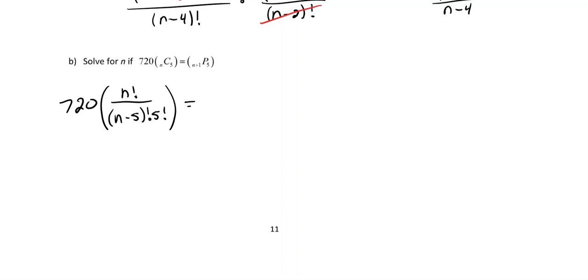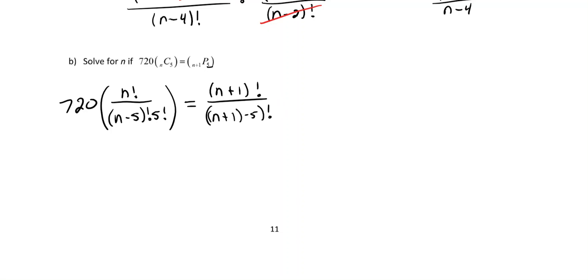Okay, and then that's equal to, and now just careful, this is a permutation, right? So the formula is a little different, but now this one's going to be (n plus 1) factorial over, and then that's going to be (n plus 1), I'll put that in brackets like that too, minus r, so minus 5 really, right? So minus 5, and then factorial.